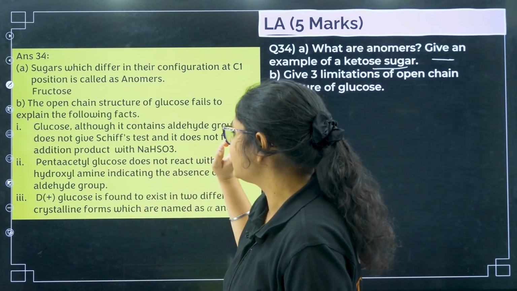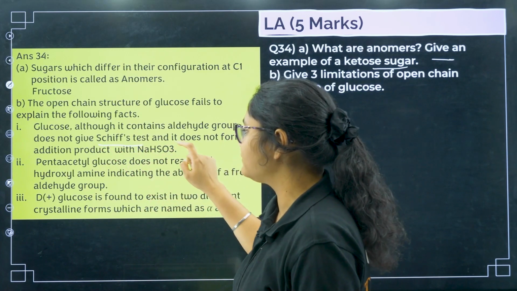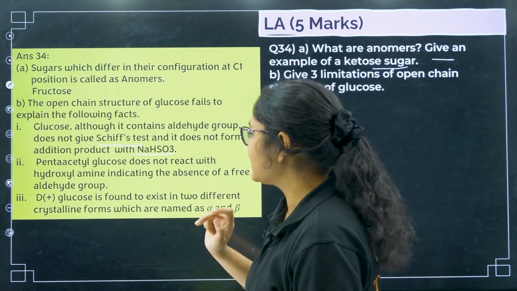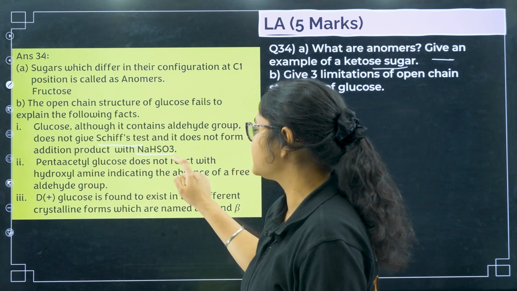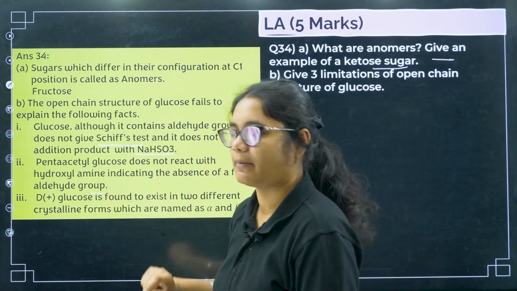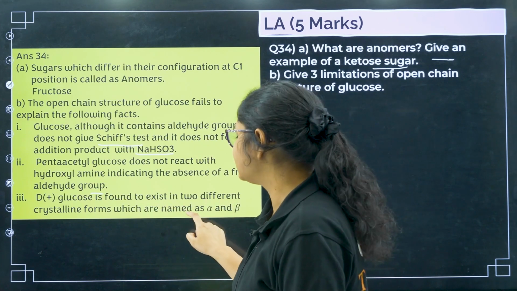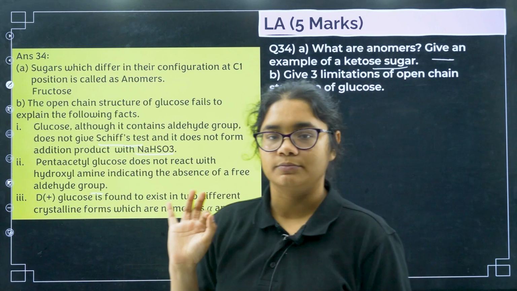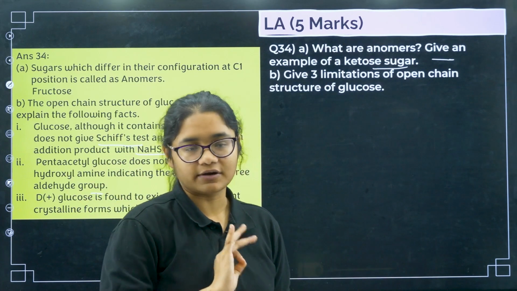The first one is it does not give positive test with Schiff reagent, does not react with NaHSO3. Second one is the penta-acetyl glucose does not react with hydroxylamine. Okay, and the third one, it exists in the alpha and beta form. So these are the 3 limitations that you should be writing for the open chain structure.